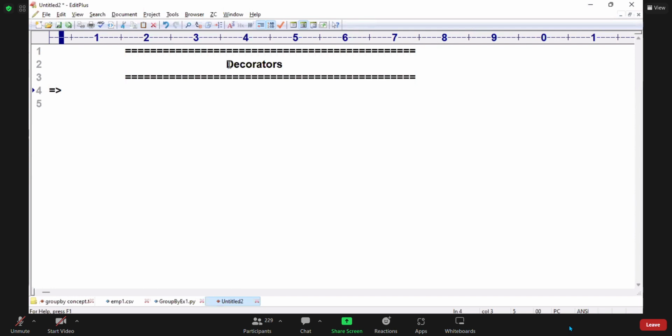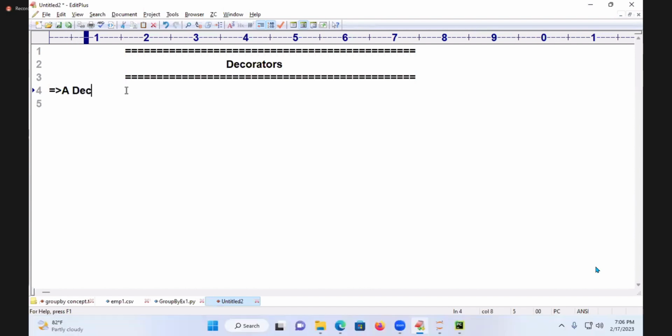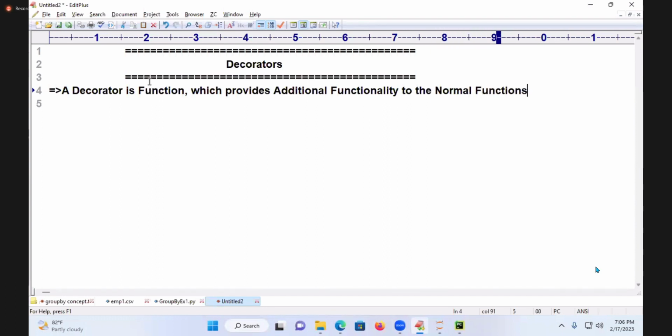So, coming to decorators. What is a decorator? A decorator, I'm going to start with: a decorator is a function which provides additional functionality to the normal function. Additional functionality to the normal function. What is the meaning of that? What is the meaning of that? Now I want to write it.